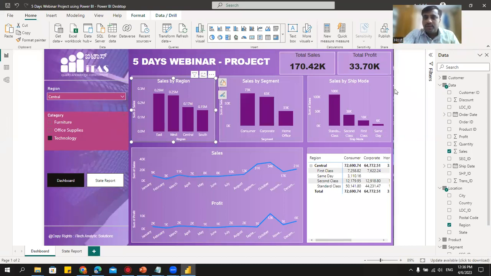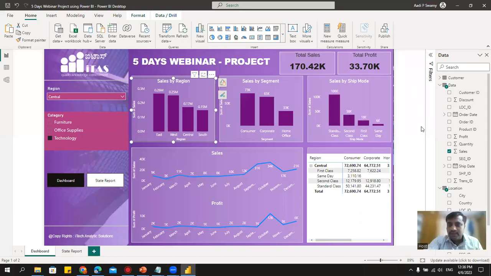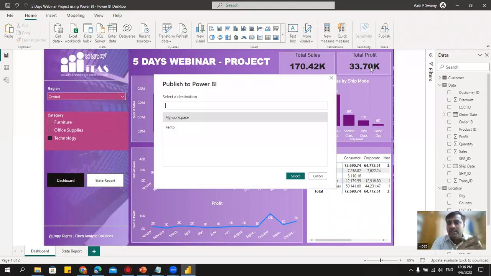See, what we'll do is first we'll save the project. It is saved. Once it is saved, I'll go to publish. Here I have something called publish. I'll click on this publish. Now keep in mind, for publishing the reports, you should be logged in here. Okay, you can see that I have logged in.